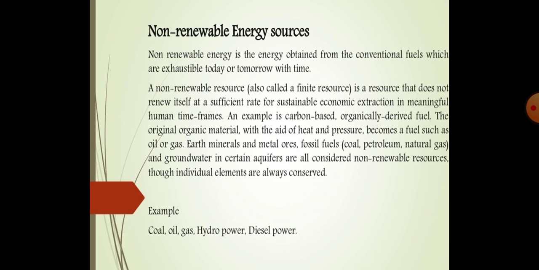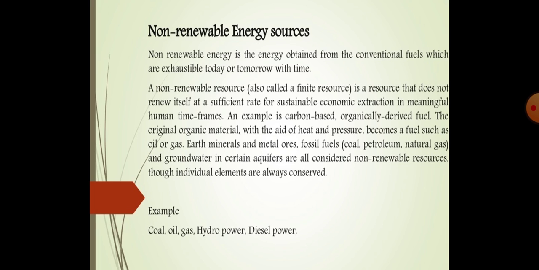Then next are the conventional energy sources which we have been using for many years, that is, non-renewable energy sources. Non-renewable energy is energy obtained from conventional fuels which are exhaustible, today or tomorrow, with time. This type of energy is finished as we use it.